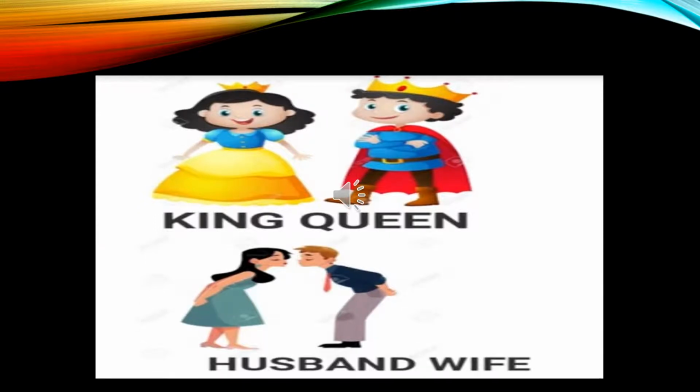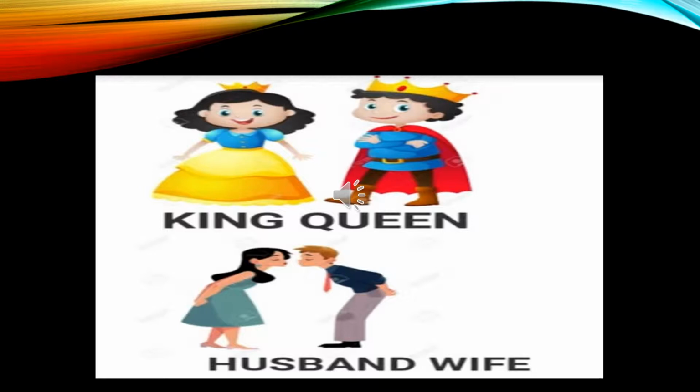I hope you have understood the gender till now. So in the end, once more, we will do a quick recap. From all the slides, what we have understood is that the whole world is divided into two parts, mostly male and female. Male we call masculine gender, female we call feminine gender.